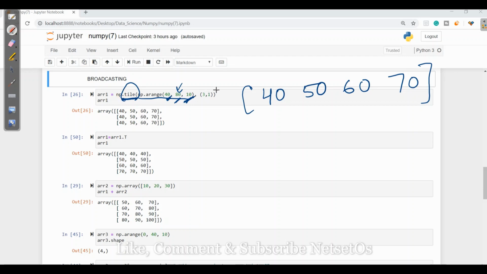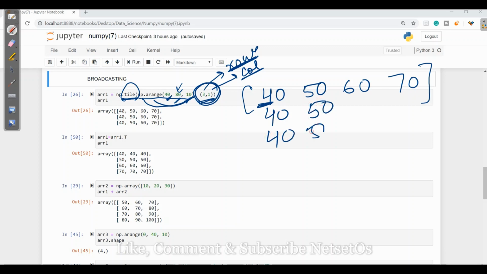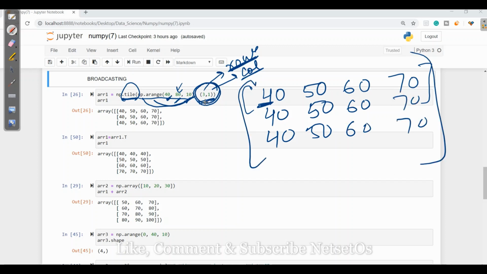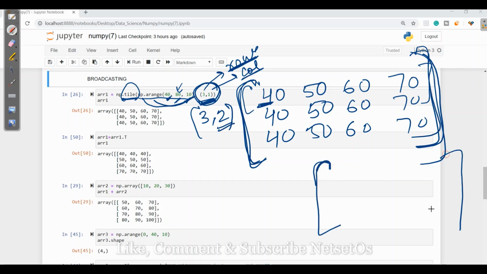Tile means whatever the value is in the NumPy array will be replicated. So 3 refers to rows and 1 will be columns. That means to repeat this value row wise and column wise, where it says rows should be 3 times. So we will have 3 rows and 1 column. But what if we have here 3, 2? Here we will have a 3 row structure with 2 columns.